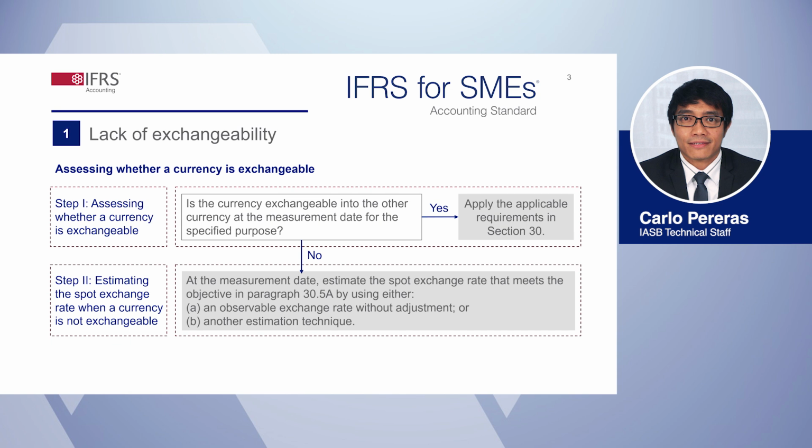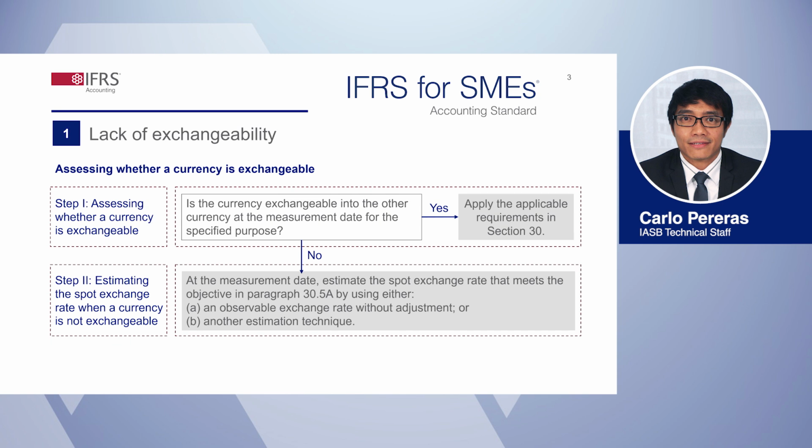An SME assesses that the currency is exchangeable into another currency when it can obtain the other currency within a time frame that allows for a normal administrative delay. It must be able to do so through a market or exchange mechanism in which an exchange transaction creates enforceable rights and obligations. So if an SME can obtain no more than an insignificant amount of the other currency at the measurement date for the specified purpose, the currency is not exchangeable into the other currency.